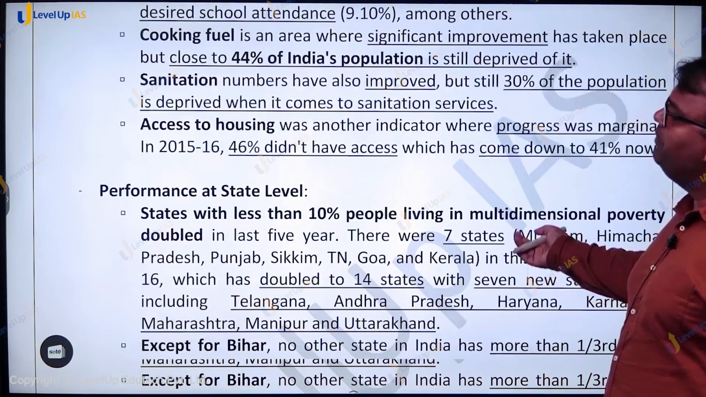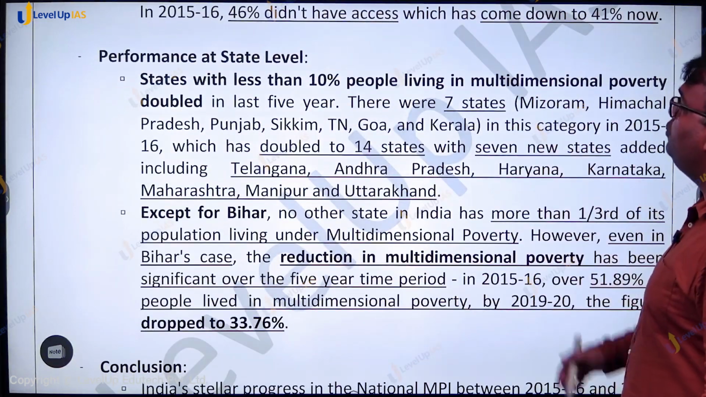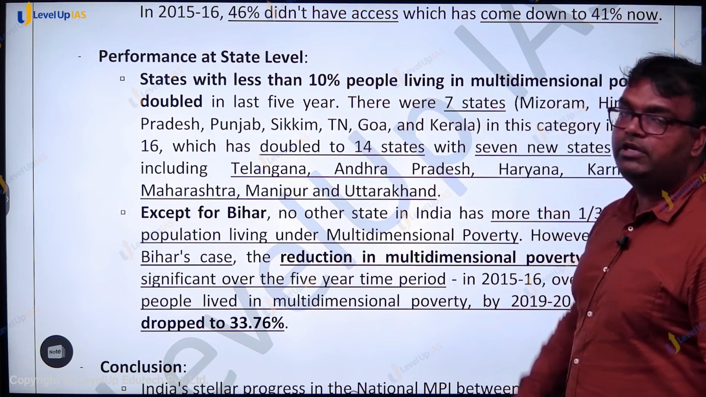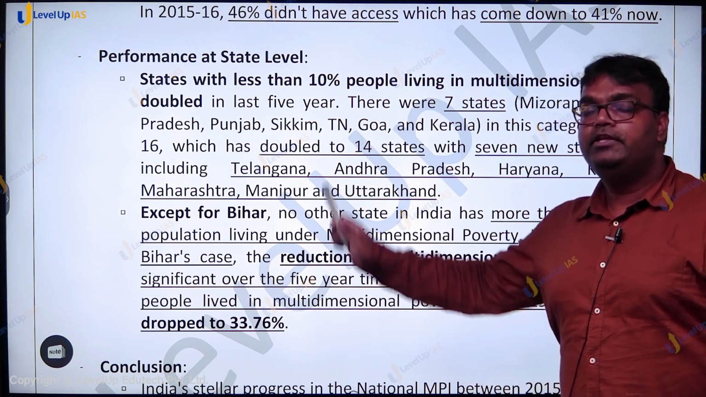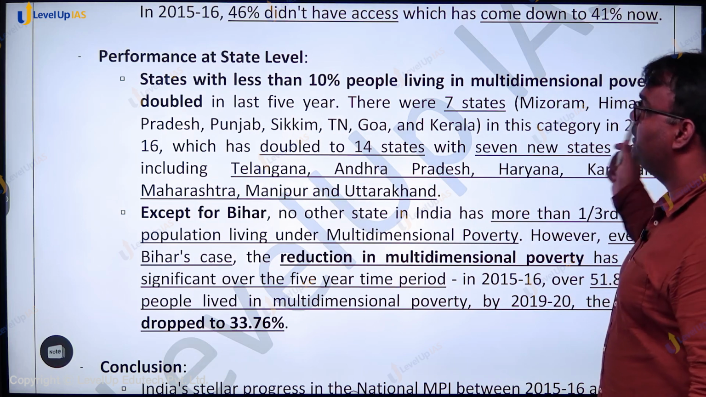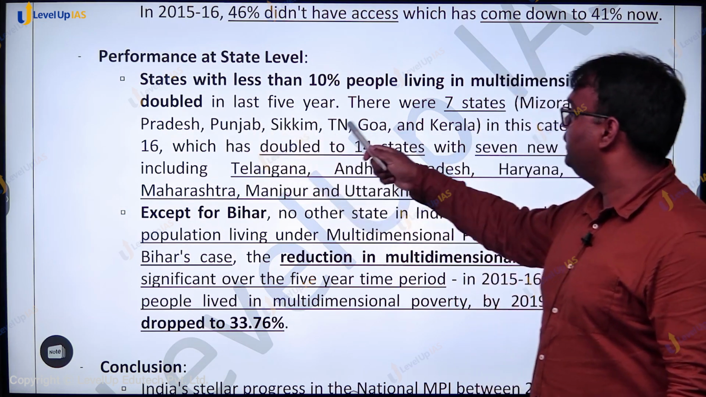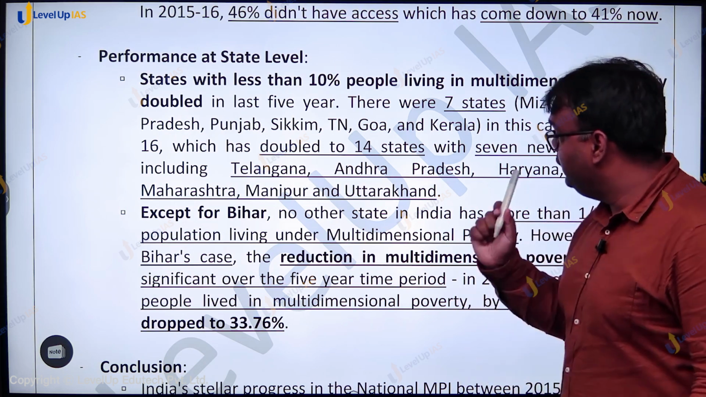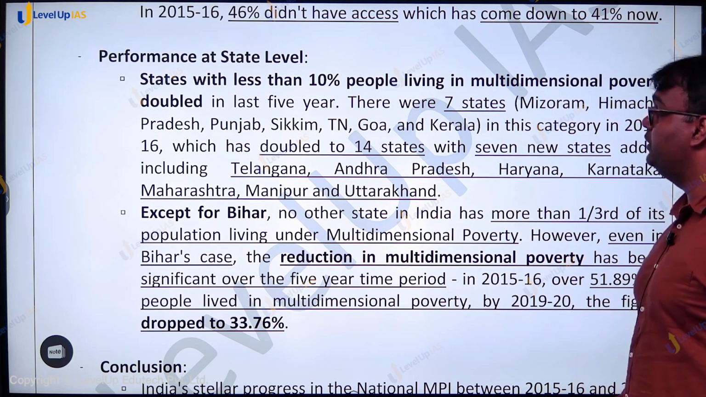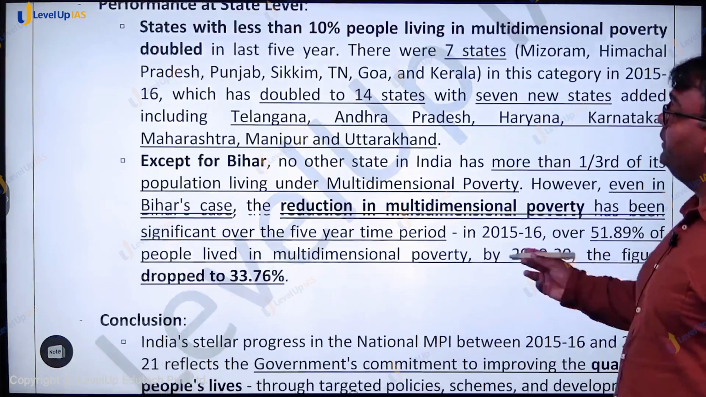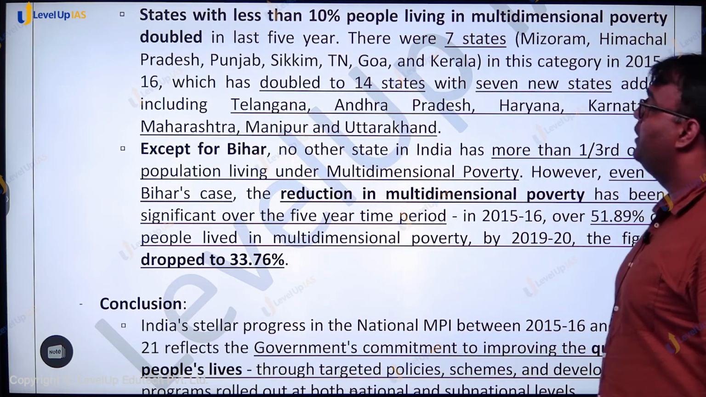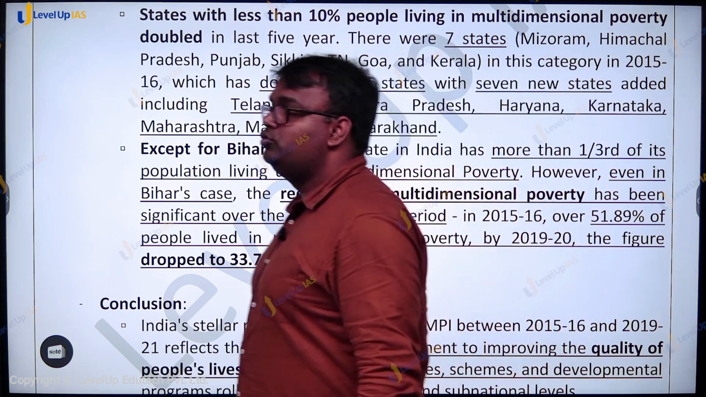If you look at state level performance, in 2015-16 there were 7 states where less than 10% people were living in poverty. Mizoram, Himachal, Punjab, Sikkim, Tamil Nadu, Goa and Kerala. This has doubled to 14 states in 2020-21, in the 19 to 21 period. And now Telangana, Andhra Pradesh, Haryana, Karnataka, Maharashtra, Manipur and Uttarakhand have also been added to the list.